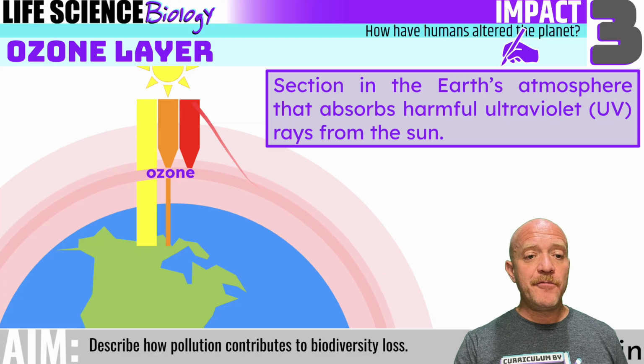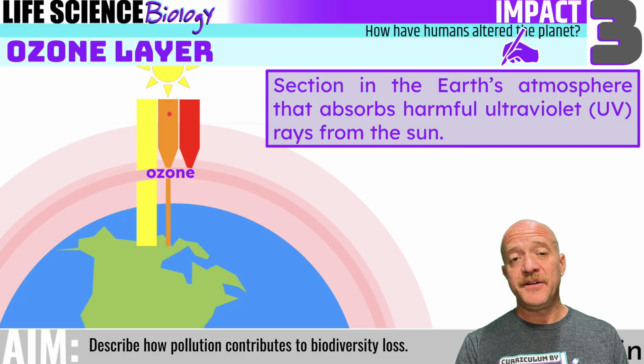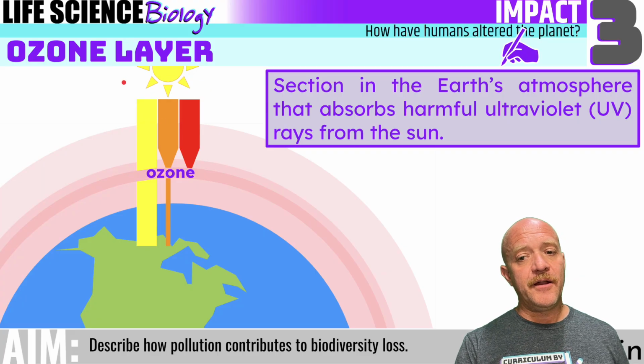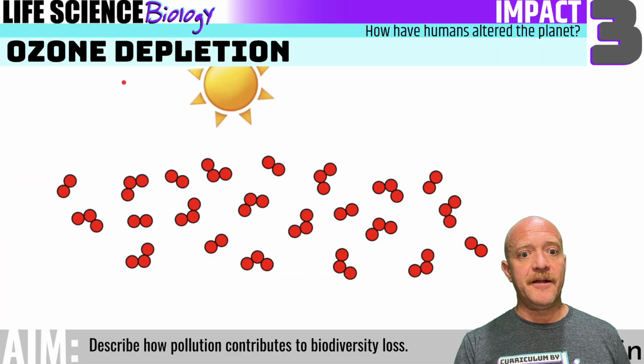So the UVA rays are not really impacted by the ozone layer. UVB is mostly blocked by the ozone layer. This contributes to skin cancer. And UVC is very harmful, and they're blocked by the ozone layer. Now, you don't have to know A, B, or C. You just should know that ultraviolet rays are blocked by the ozone layer.